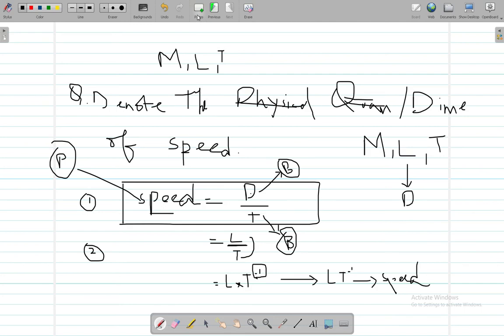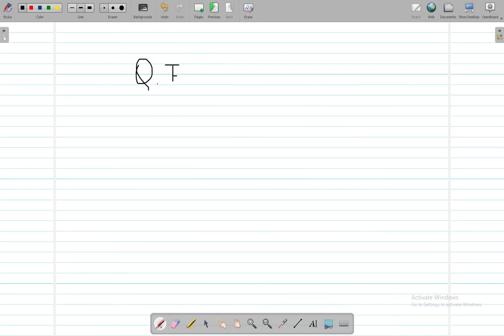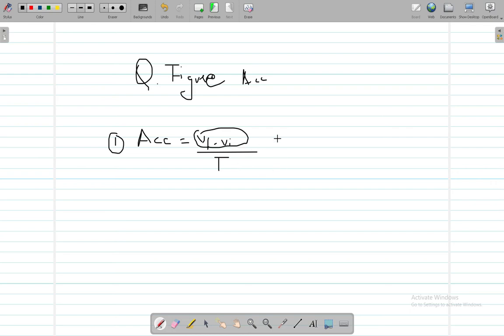Now moving on to another question: figure out the dimension of acceleration. I'm going to write this figure plus acceleration. Alright, ACC for acceleration. Before moving on, as you all know, the first step is to calculate the formula, and the formula of acceleration is velocity upon time.